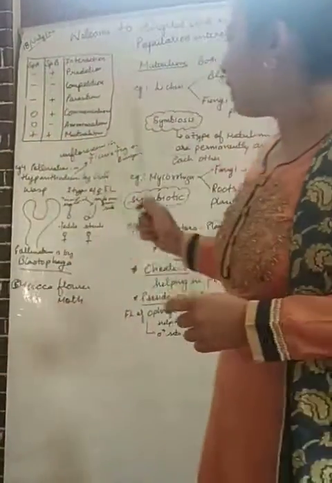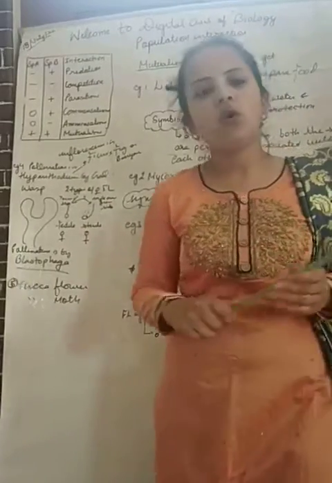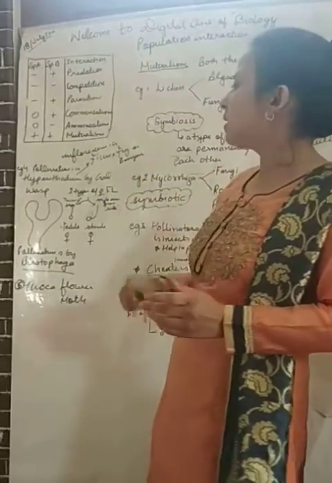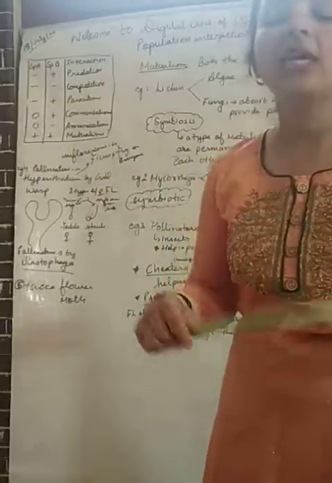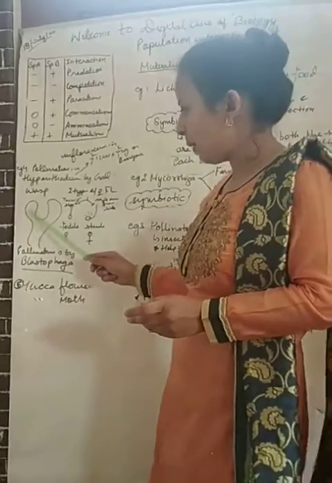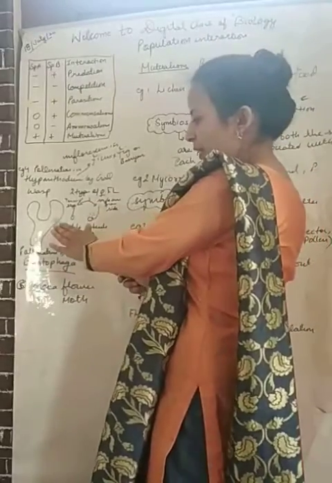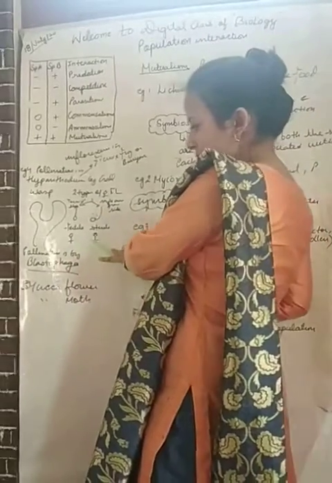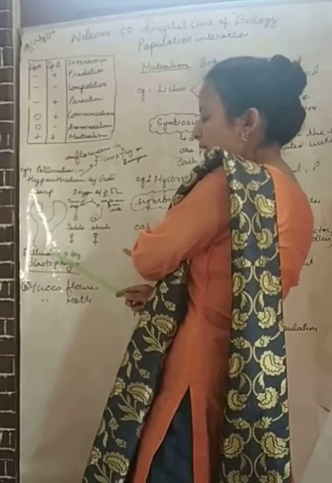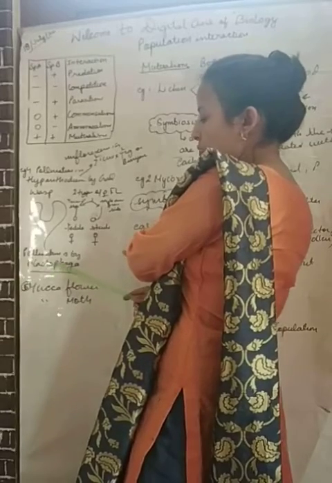One more example is that of pollination in Hypanthodium by gall wasp. What is a Hypanthodium? Dear students, Hypanthodium is an inflorescence in Ficus, such as fig or banyan tree. This Hypanthodium contains two types of female flower, that is fertile and sterile, and it gets pollinated with the help of an insect known as Blastophaga.